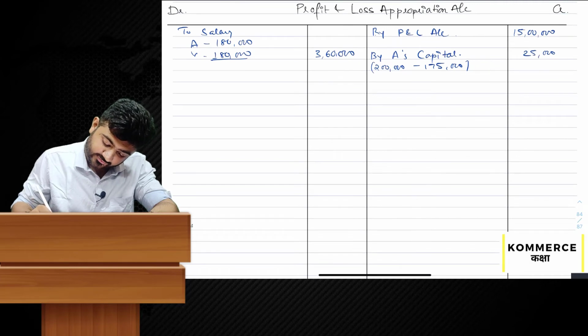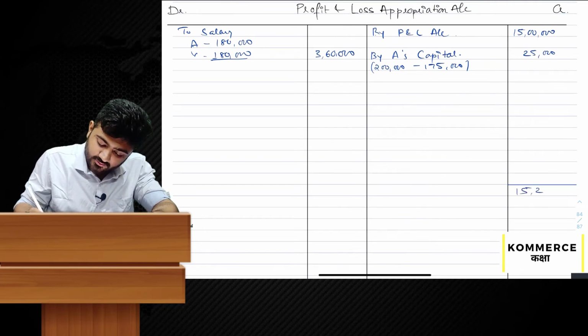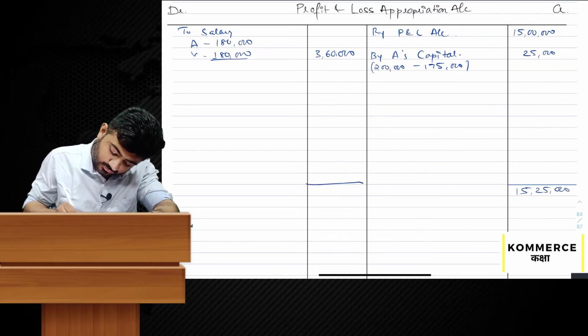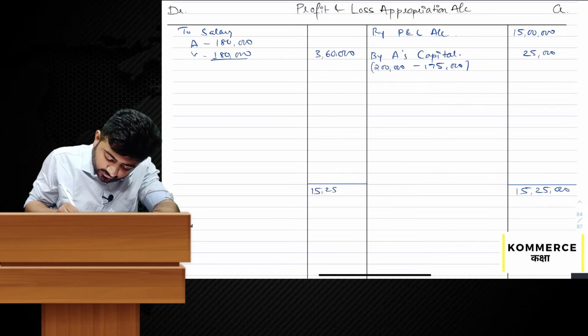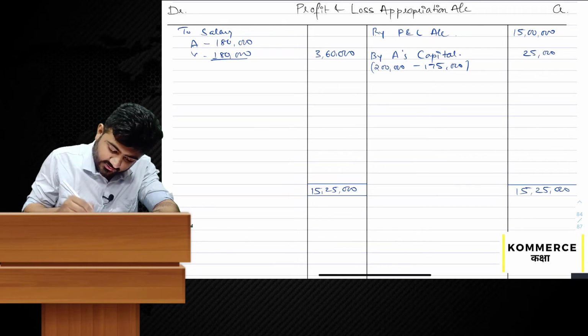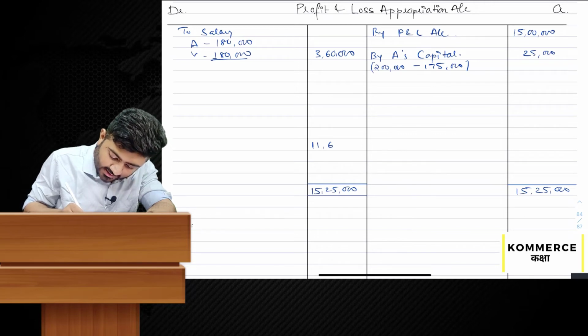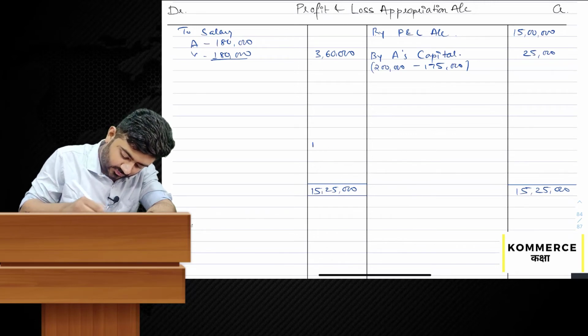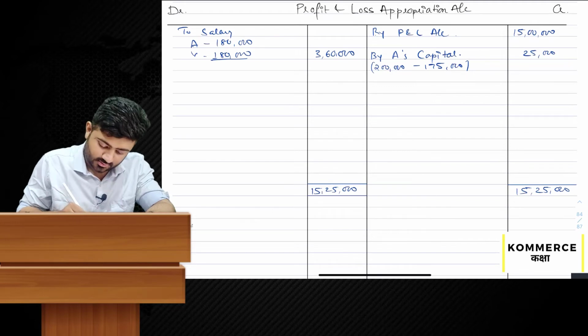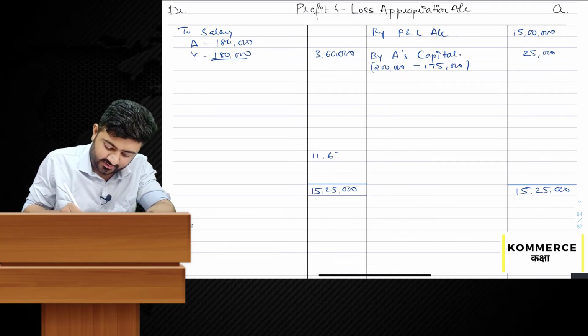Let's see what was the profit. 15 lakh plus 25,000, 15,25,000, minus 3,60,000, 11 lakh 65,000.